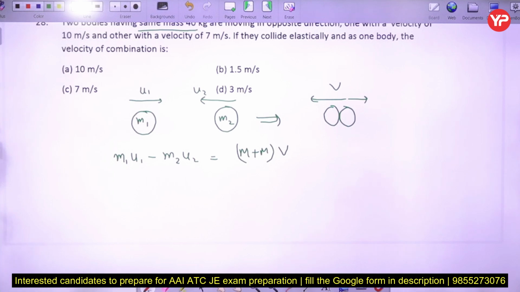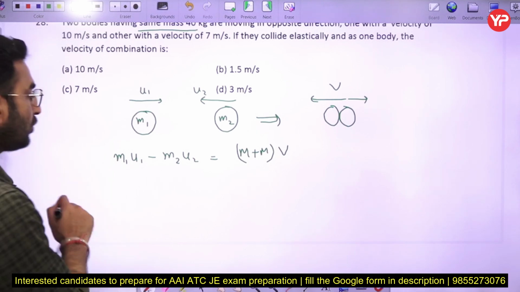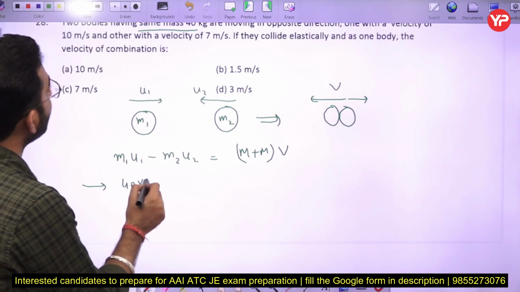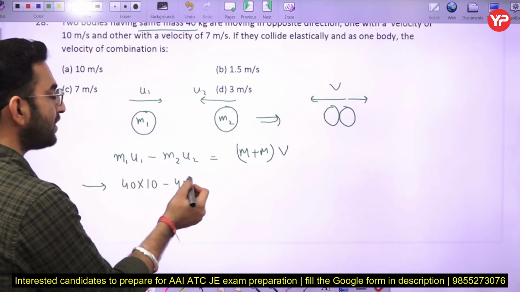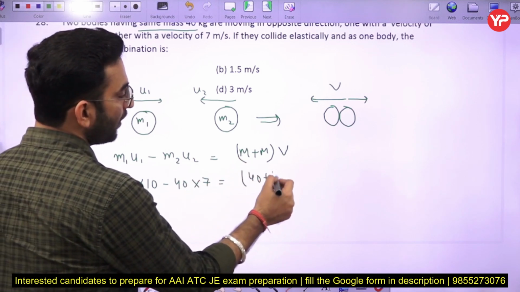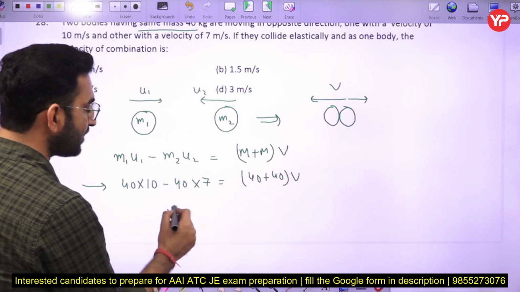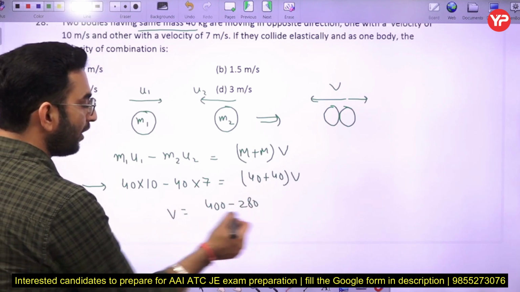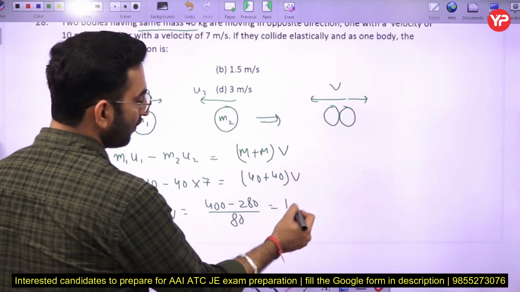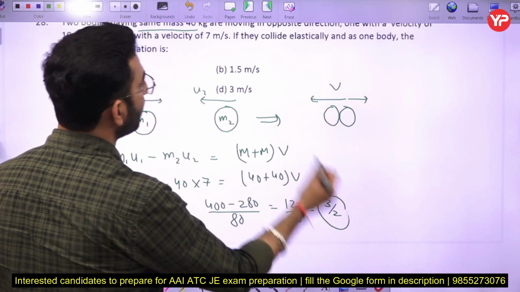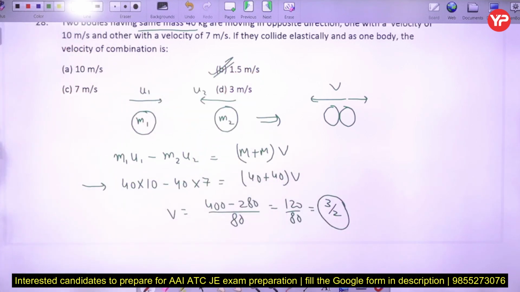So in this case m1 has a value of 40, u1 is given to you as 10, m2 is again 40, u2 is 7 here. Here we have 40 plus 40 into v. So I can say the velocity of the combination will be 400 minus 280 divided by 80. If you solve it, you are going to get your answer as 3 by 2. Okay, so option number B, 1.5 meters per second, is going to be the correct answer in this case.